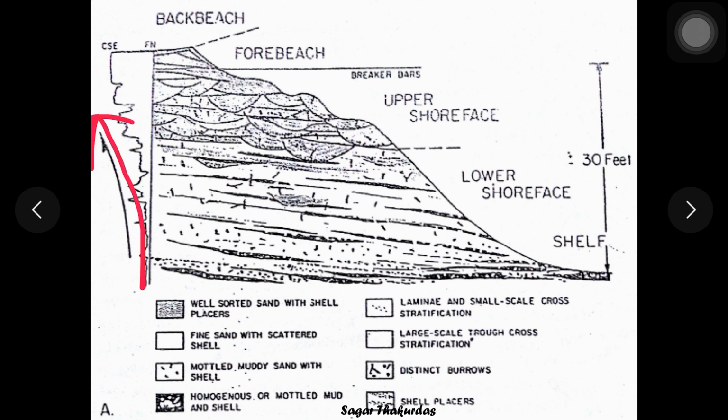This graph here represents grain size versus depth. So depth is decreasing downwards, and this is grain size coarsening away. You can see FN, which stands for fine, and CS for coarse. So this sequence shows a coarsening upward sequence, the beach sand.